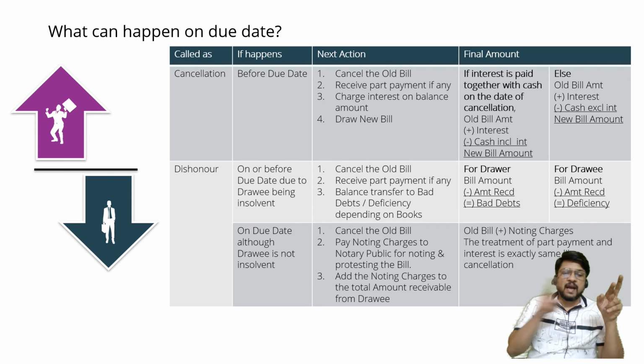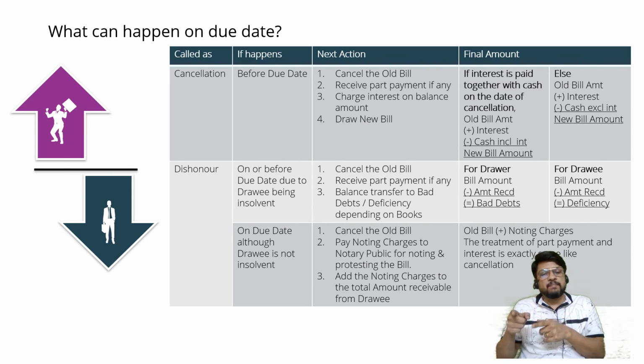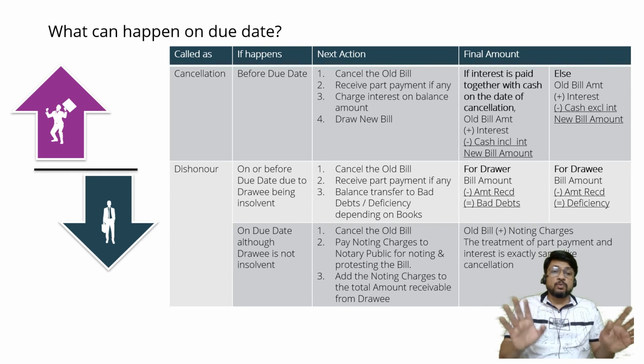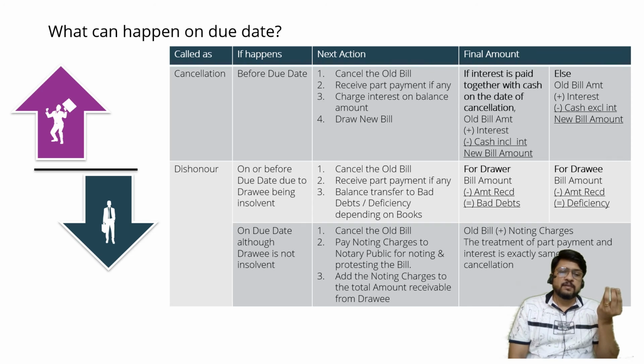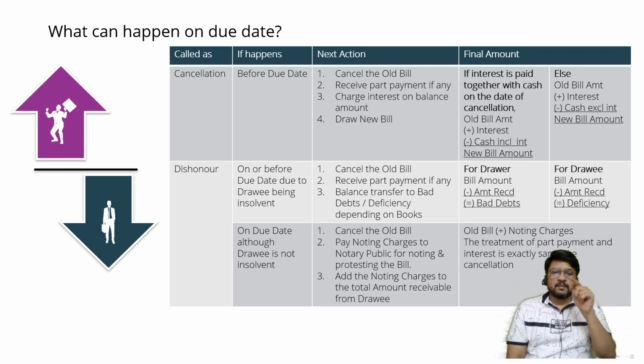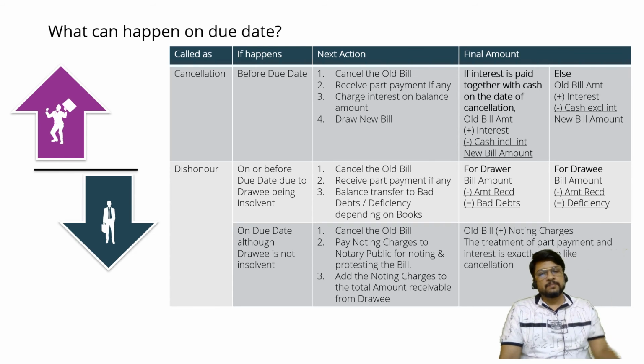This interest can be added either in the cash which is paid today, or added in the second bill which is drawn. If it is difficult to understand, don't worry, because when we are solving the problem, you will be in a position to understand how this calculation is made. It's not a difficult calculation, a very easy calculation. At this moment, since we are only talking about theory, there is a chance that it may be a little bit difficult to visualize. But just keep it in mind. Just remember that interest is to be charged, and interest can be paid either together with cash on the date of cancellation itself, or interest may be paid along with the second bill.